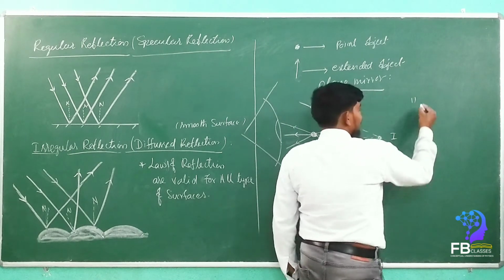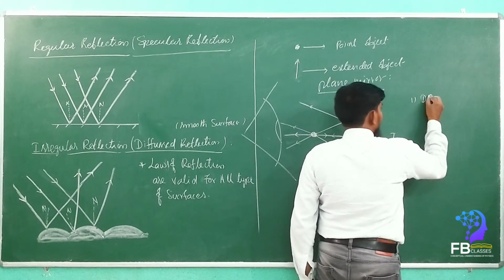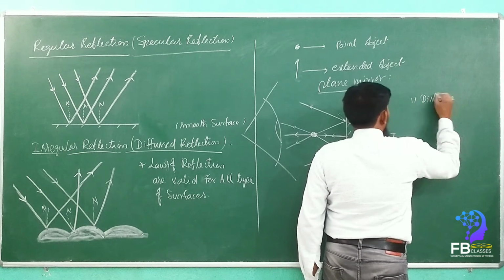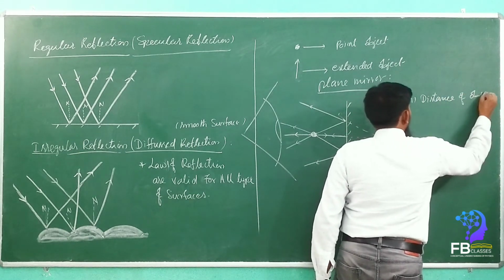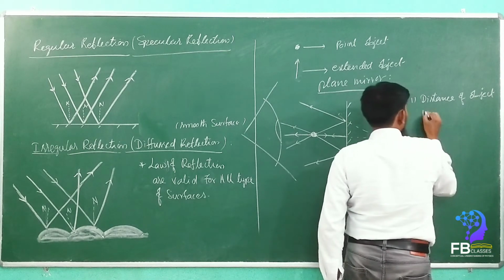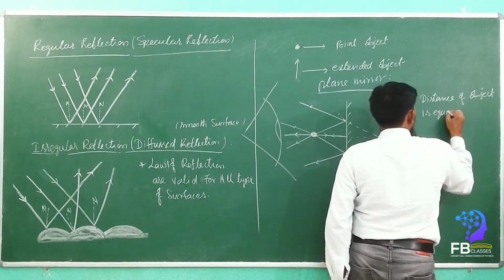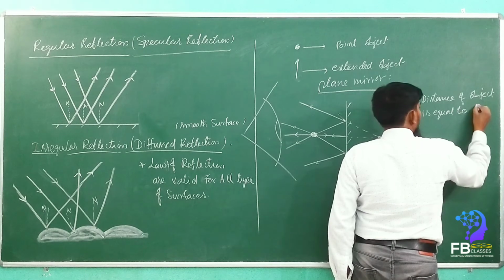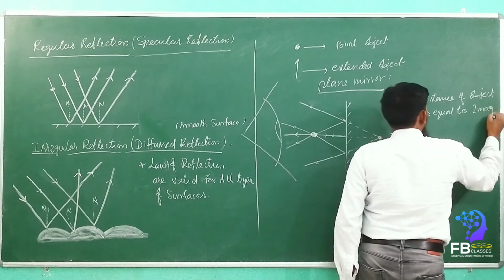First point, distance of object is equal to distance of image.